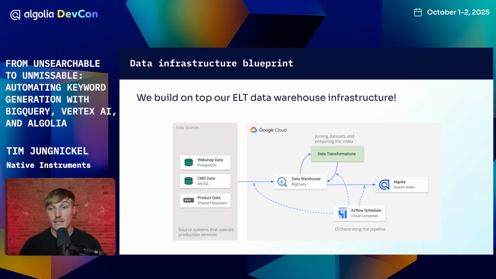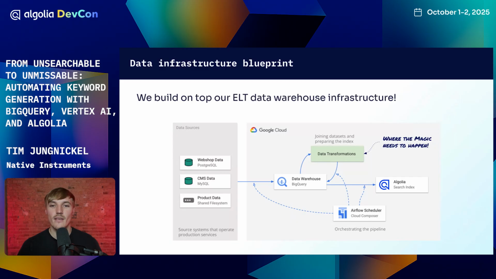So in order now to join this together and to create good results and prepare an index, we apply some data transformations. And at the end, we use Apache Airflow to orchestrate all of this data flow so that at the very end, the index data is synced to Algolia and then used for search. Now, if you want to do AI keywords somewhere in this mix, we need to hijack the data transformation. This is where the magic needs to happen. This is where we need to do AI transformations.